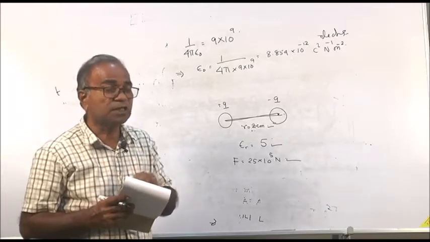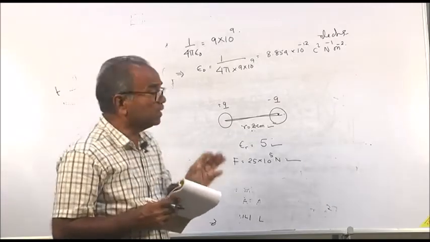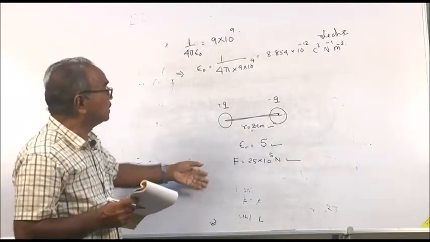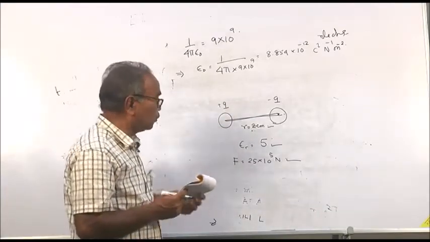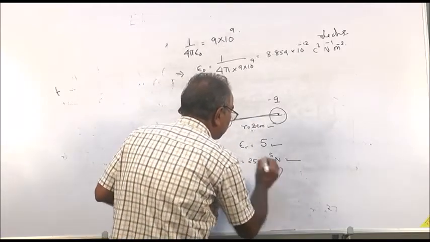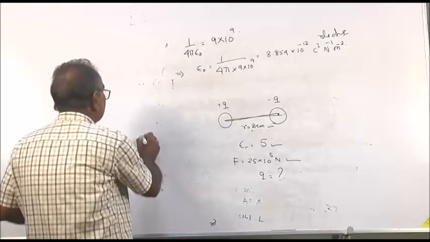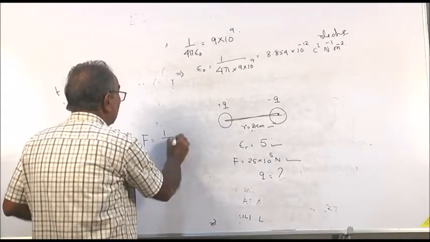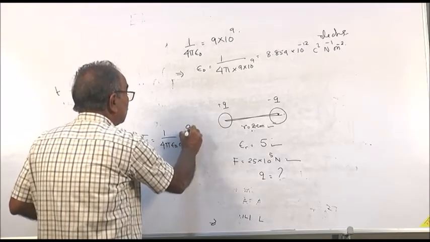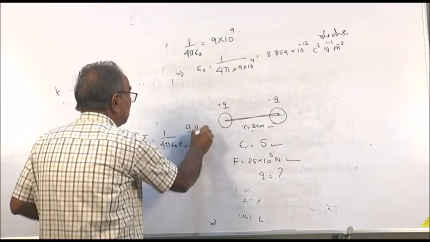Suppose you are taking the SI system, then convert all the terms into the SI system and put in the formula, and you will find the unknown. The unknown is your Q. Q is to be determined. So, the formula used is F is equal to 1 by 4 pi epsilon 0 epsilon r Q1 Q2 by r square.